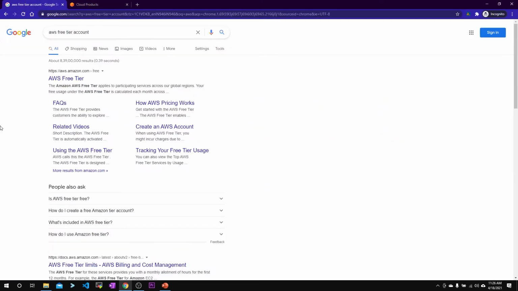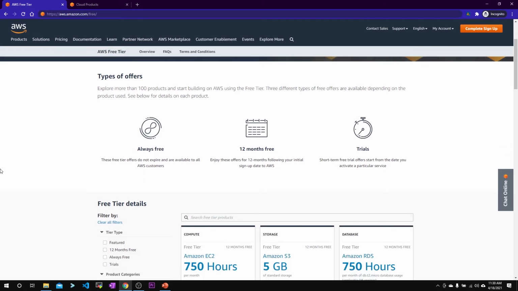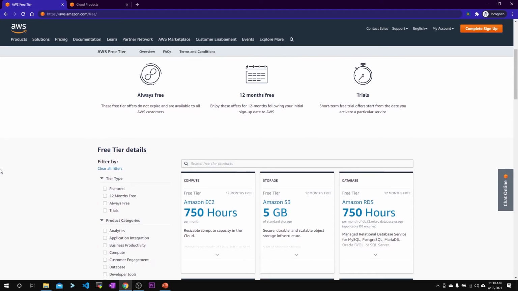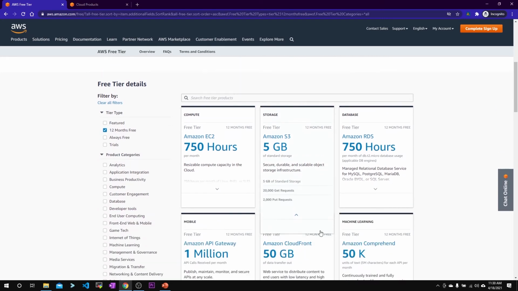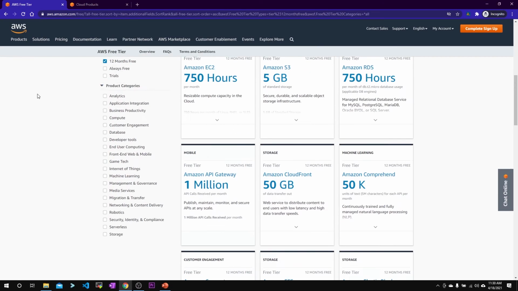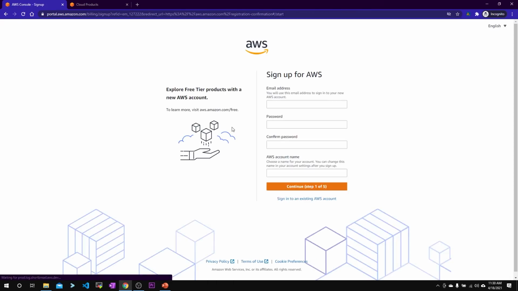And also if you want to create a free tier account, just search for the AWS free tier account, and this is the link for creating a free tier account. So I'm on the AWS free tier account creation page, which is aws.amazon.com/free. From here you can see what all services are offered under the free tier account and what are the services which are completely free. So you can search and filter through all the available options here. If you click on 12-month free, you get to see all the free tier services offered, which is EC2, S3 and all. So I'm going to start with creating a free tier account. Just click on this free tier account creation page.